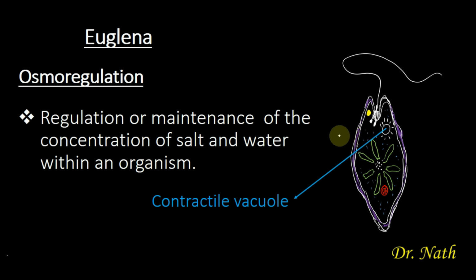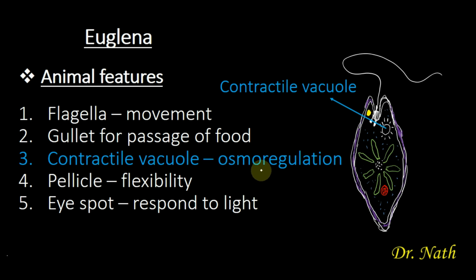And the structure that is responsible for this in the body of Euglena is the contractile vacuole, and this is the contractile vacuole. So it is very important. You can be asked in an exam, which of the following structures is used for osmoregulation in the body of Euglena? You should know that your answer is the contractile vacuole. So the contractile vacuole is basically used for osmoregulation, for the regulation of salt and water in an organism.